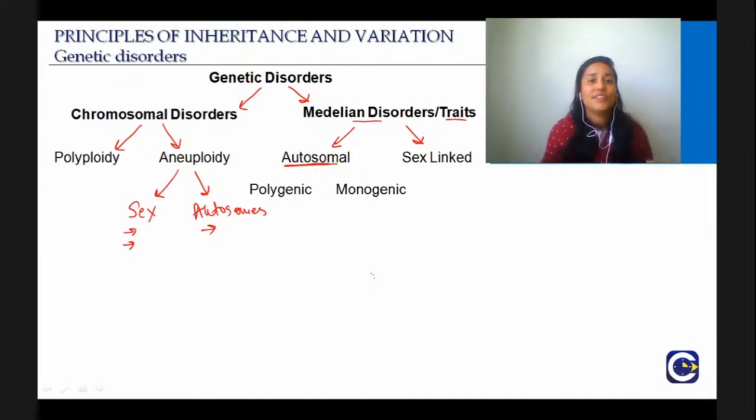Then milk production in the breast. These are all sex limited traits because only one, either the male or female, will have it. Next was sex influenced trait. Again, we saw the example of baldness, and remember, generally the grandfathers are bald, but the grandmother will still have some hair. This is because it is a sex influenced trait. Okay, good.